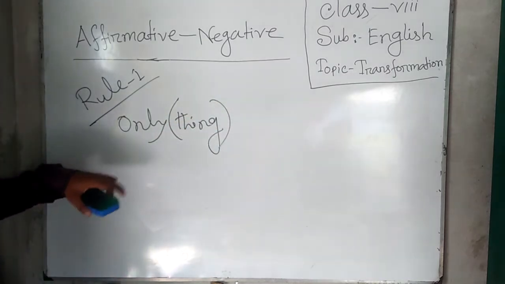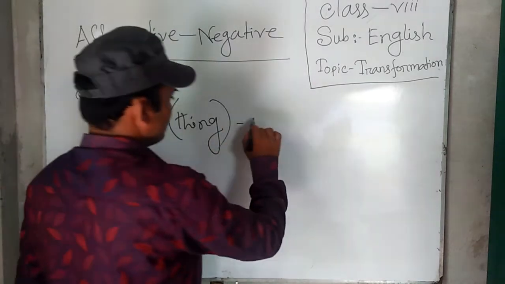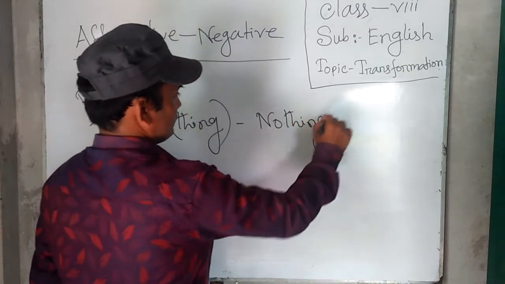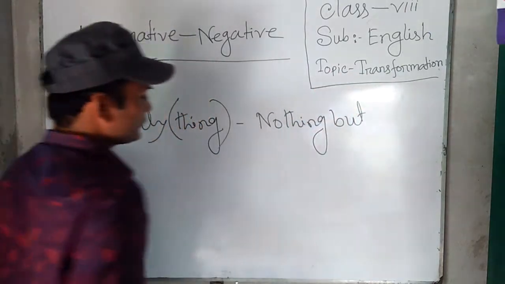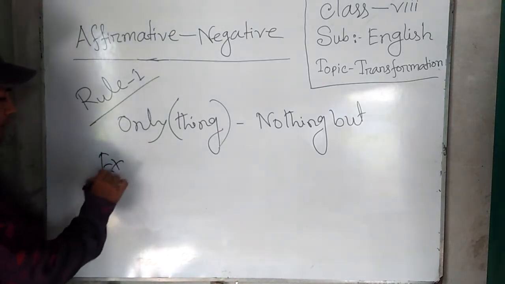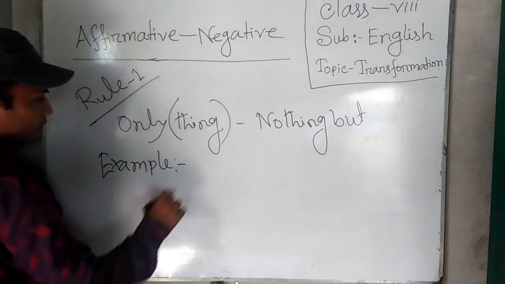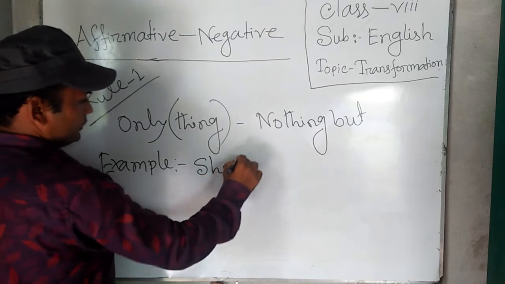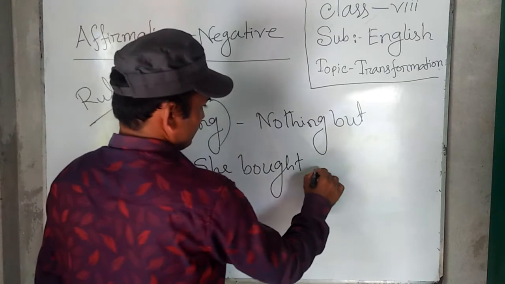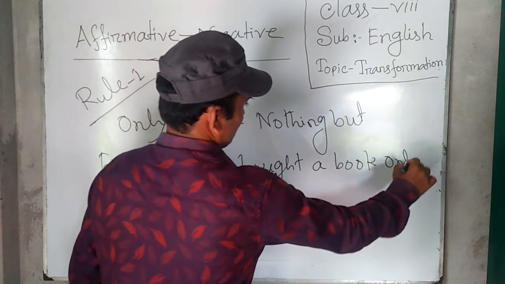Dear students, if we find only with a thing, we should use nothing but instead of only. I am giving an example for understanding. She bought a book only.